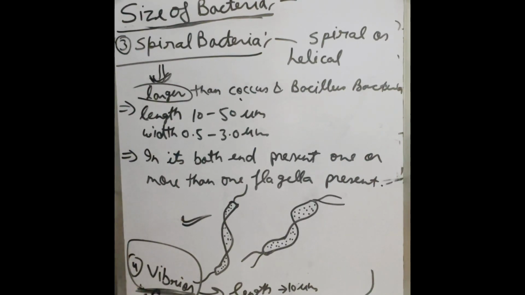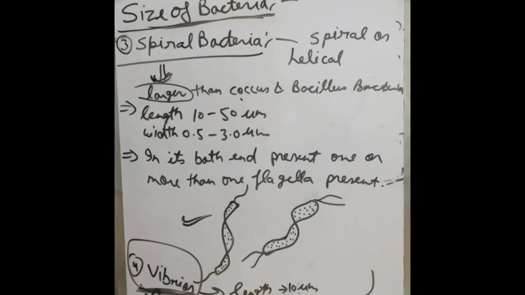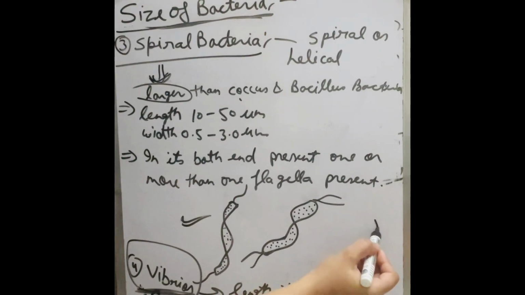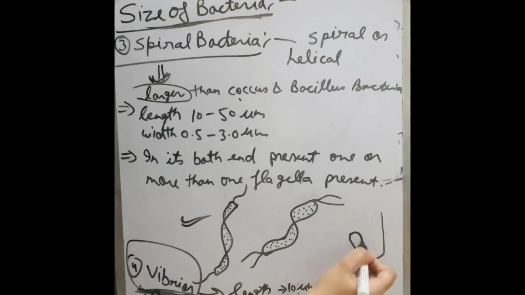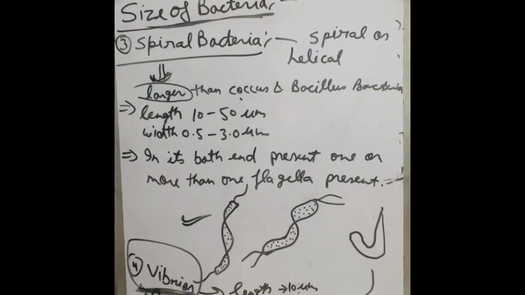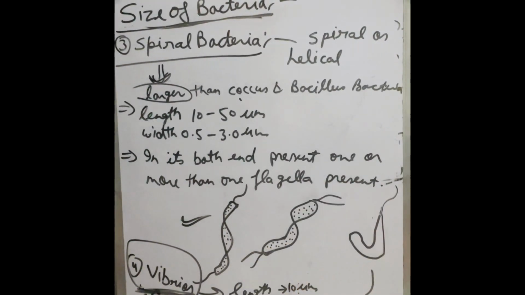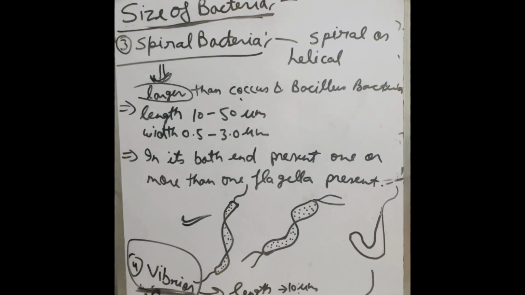It is a kind of bacteria whose length is 10 μm and width is 1.5 to 1.7 μm. It's like a bent rod. As you can see, this is a rod and it's bent like this. At one end it has a flagellum. Example, Vibrio coli and Vibrio cholera, which causes cholera disease.